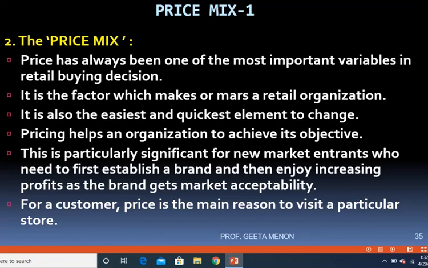So they should very cautiously fix the price in a very rational manner, which is possible for the customer to purchase.